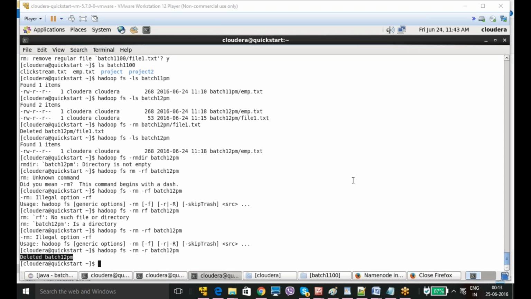And you need to install a VM player, then browse the extracted file from the VM player. I have mentioned all the steps in my mail. I already forwarded it to Venkat, your organizer. You can check with him, so he will forward you the installation steps.